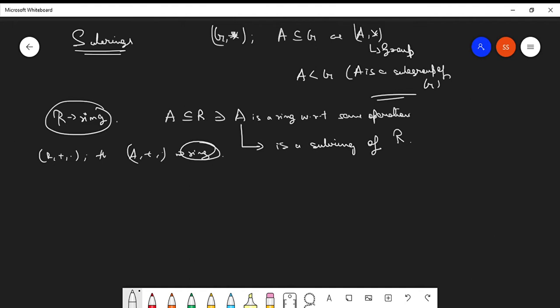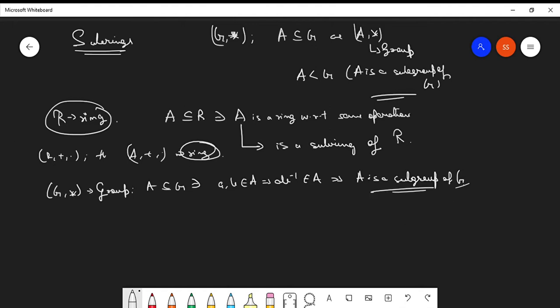Under group theory, what was the condition for some subset to be a subgroup? If you had G star as a group and you take a subset A of G such that a, b belongs to A implies a b inverse belongs to A, then that implies A is a subgroup of G. We use a similar condition for subrings too. But in the case of rings, multiplicative inverses are not always available. Additive inverses are always available, but multiplicative inverses are not, so we modify the condition as applied in group theory.